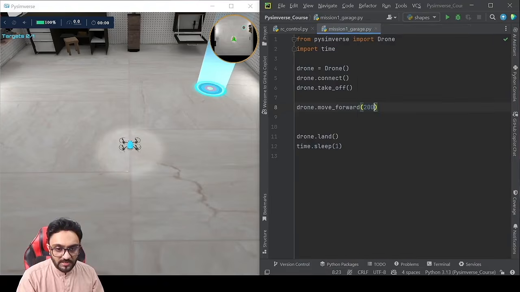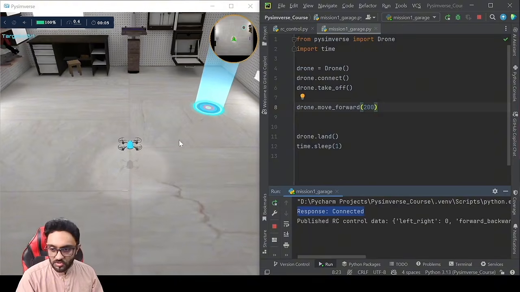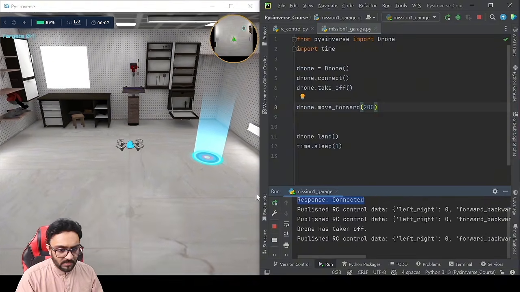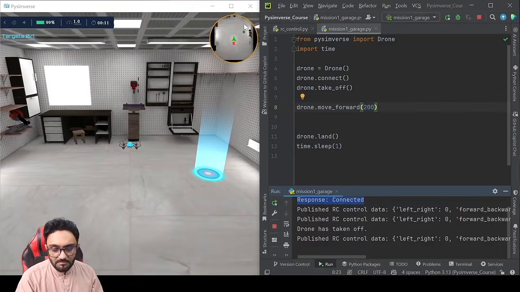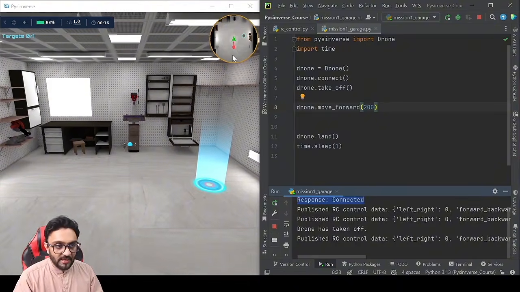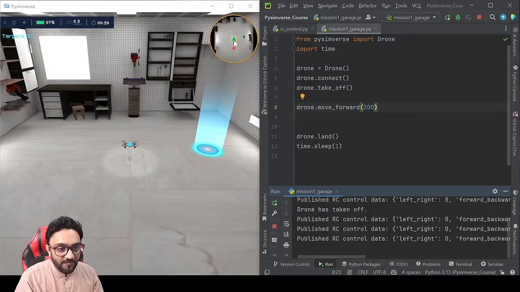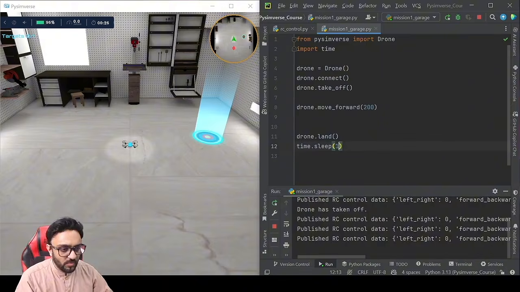So we are going to right click and run this. And it's connected, and there you go. Our drone is in the sky and it is moving forward. That's good. And you can see here in the mini map as well, the drone is moving, right? So it gives us the top view, and from that top view we can tell how far it landed, right? And we can add a delay here. Right now it's 1 second.